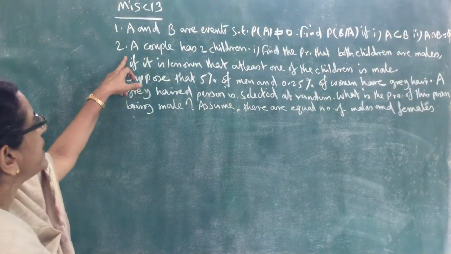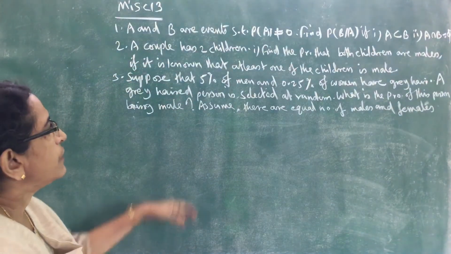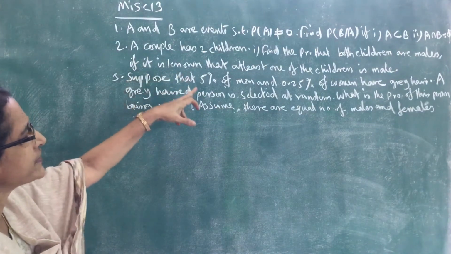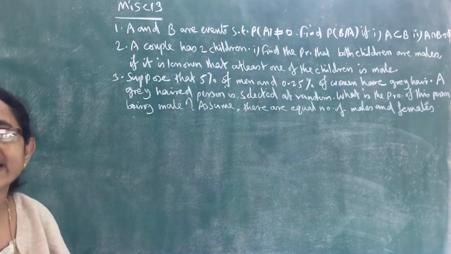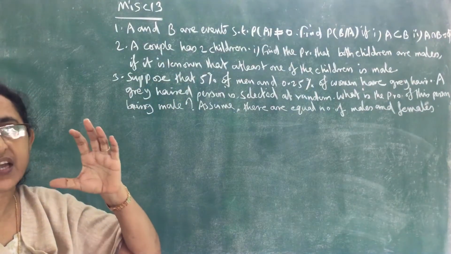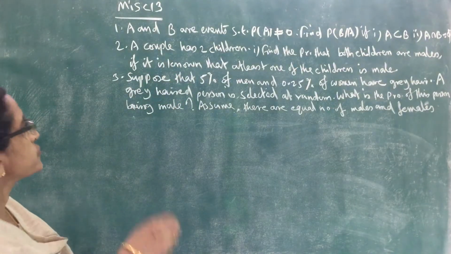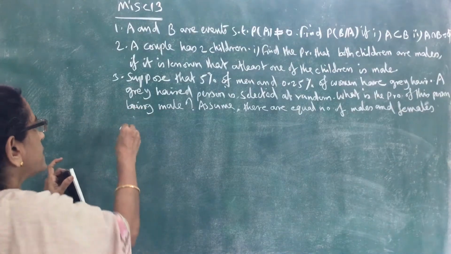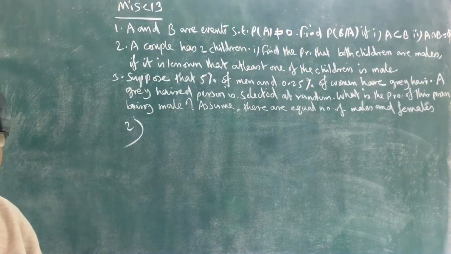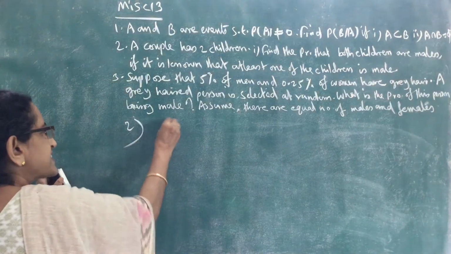Now second question. A couple has 2 children. Find the probability that both children are males, if it is known that at least one of them is male. You have to understand that this is conditional probability. So first we have to consider the sample space. In this experiment, a couple has 2 children. So what are the possibilities? Write the sample space.